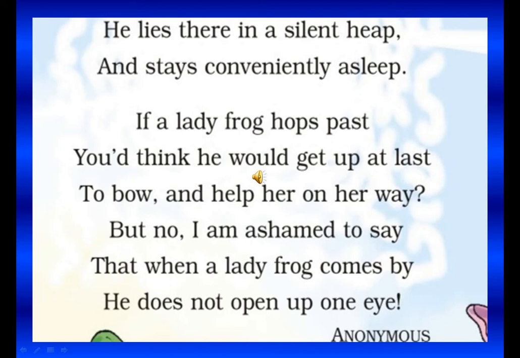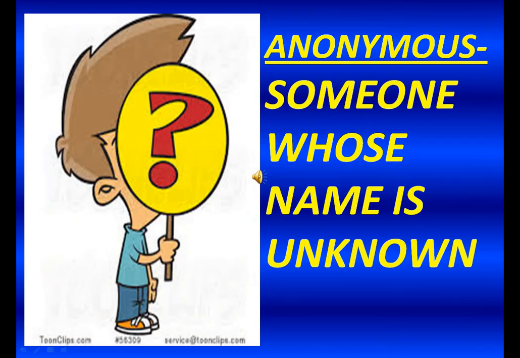All right, students, now look at the end. The word anonymous is written. This is the place where you have seen that the name of the poet or poetess is always written. But in place of that, why is it written anonymous? Let us see why. The word anonymous means someone whose name is unknown. This poem must have been written by somebody, but we don't know the name of this person. That is why the word anonymous has been used.